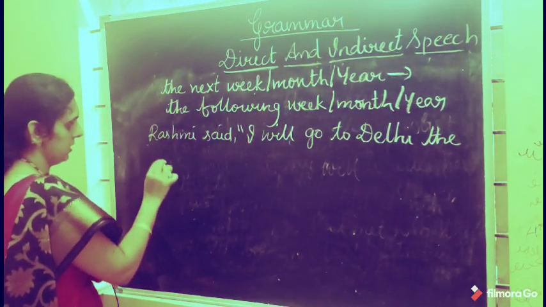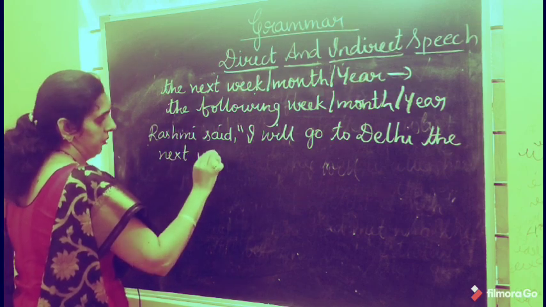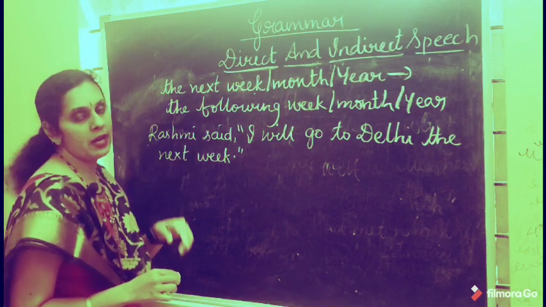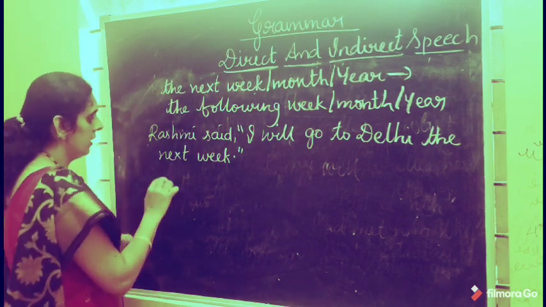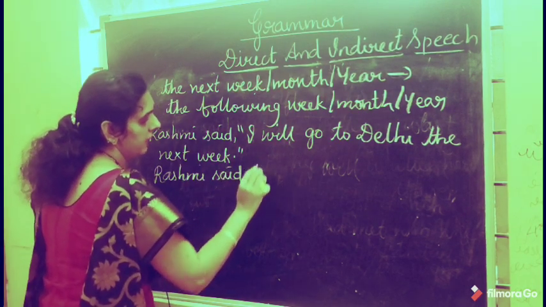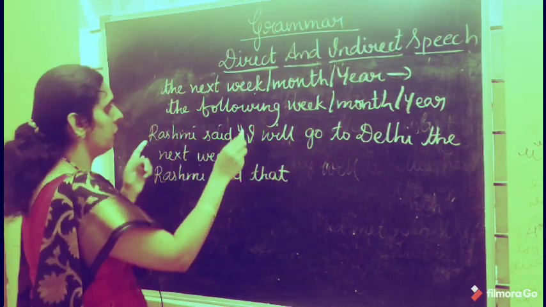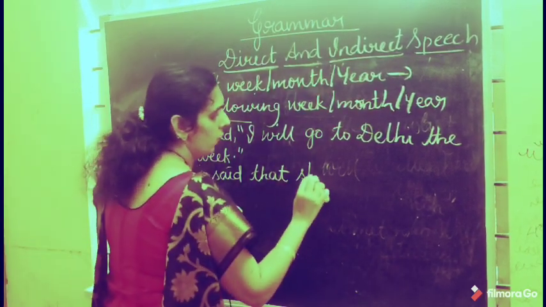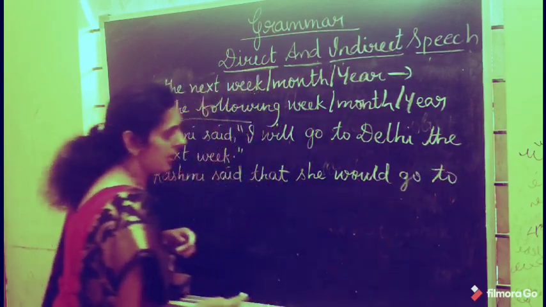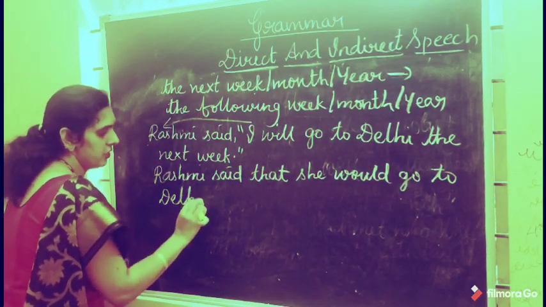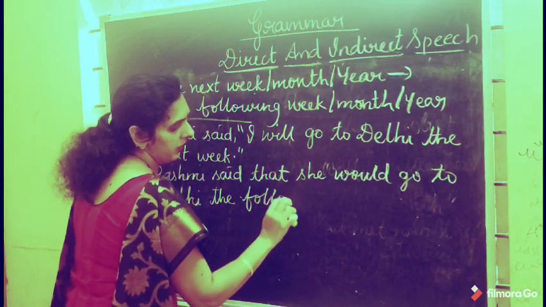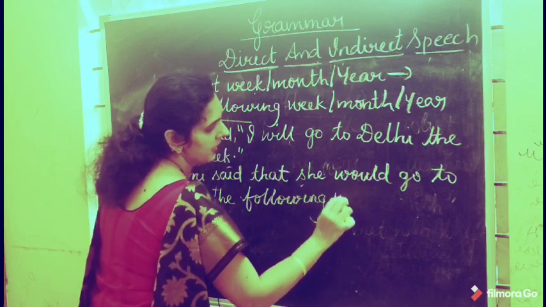Now how are you going to change it? See, Rashmi said that. So the reporting part and the reported part are joined by the conjunction that. Rashmi said that. "I" changes according to the subject of the reporting part. So what will you get here? She. "Will" changes to "would": would go to Delhi. The next week changes to the following week. Hope you all have understood, students.